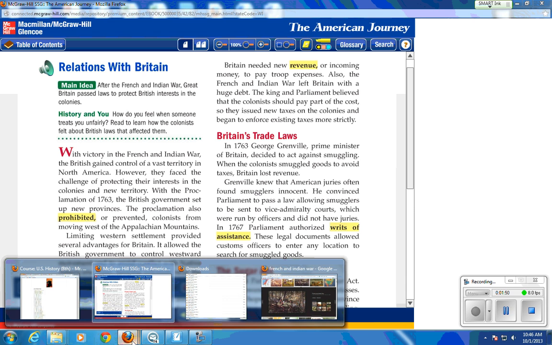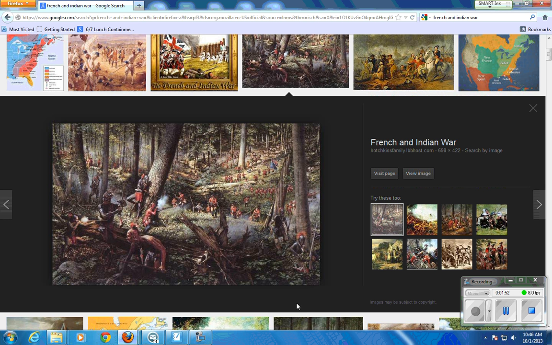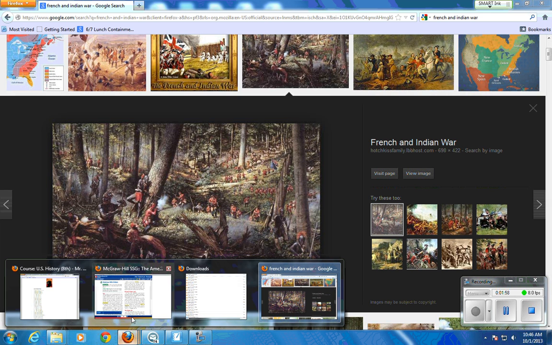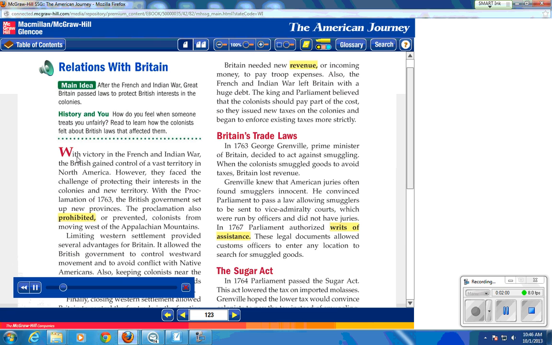After the French and Indian War, Great Britain passed laws to protect British interests in the colonies. History and you. How do you feel when someone treats you unfairly? Read to learn how the colonists felt about British laws that affected them. With victory in the French and Indian War, the British gained control of a vast territory in North America. However, they faced the challenge of protecting their interests in the colonies and new territory.